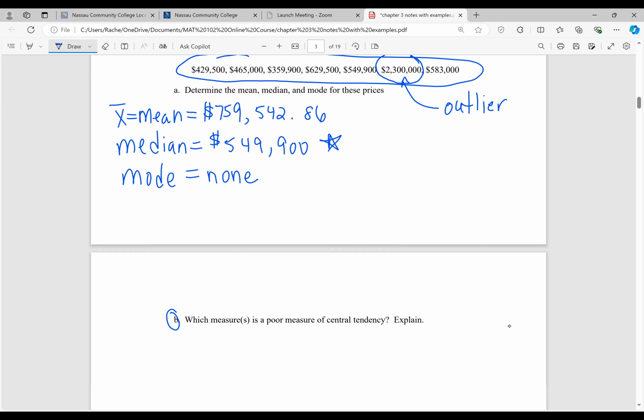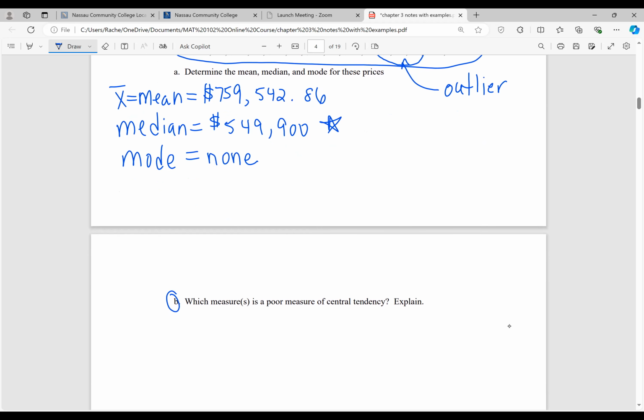So the measure that's going to be a poor measure of central tendency, the one that we don't want to use as the average in this case, is going to be the mean. So the mean is a poor measure of center, and I want you to explain the reason.